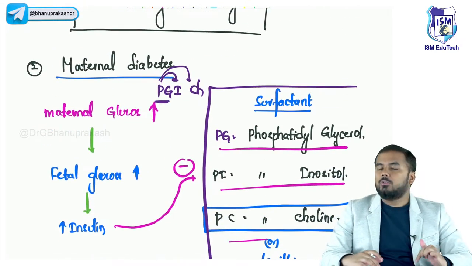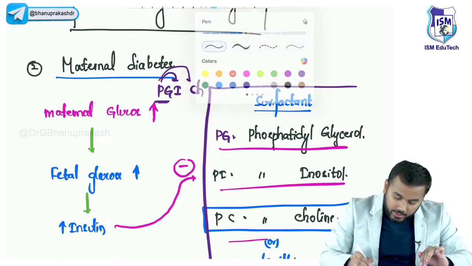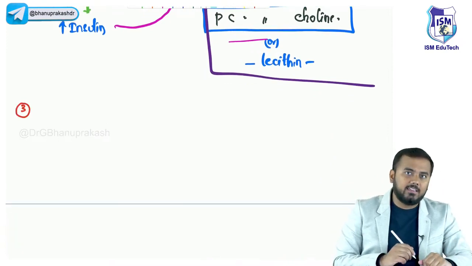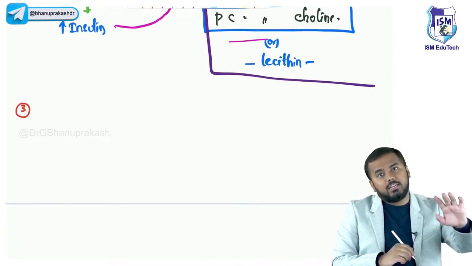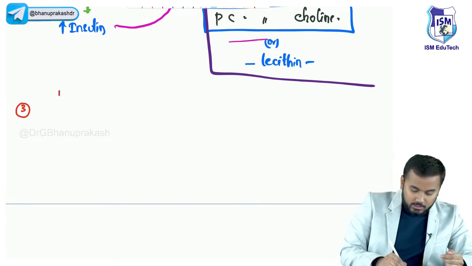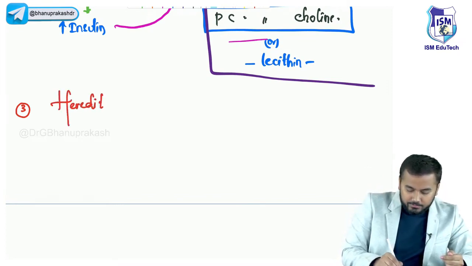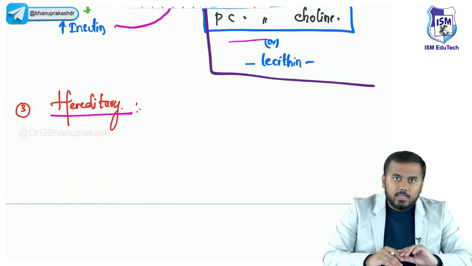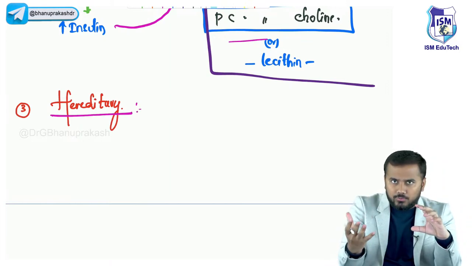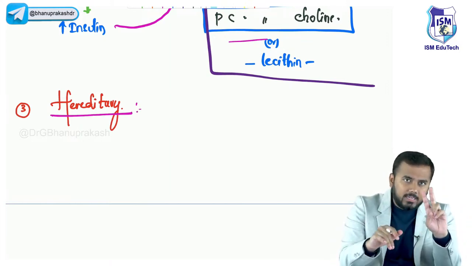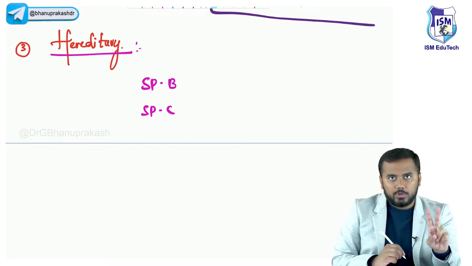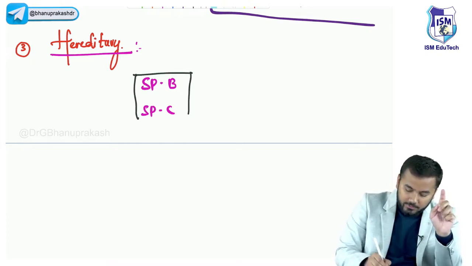So this is all you need to know regarding maternal diabetes. Okay. Now after this, the third important etiology we will discuss is hereditary. Hereditarily also there is deficiency of surfactant. How? Hereditary factors mean, look, in surfactant not only phospholipids, there are also proteins. I will tell you two proteins. One is called surfactant protein B, and surfactant protein C. These are the two proteins. What are these two? Surfactant protein B, surfactant protein C.